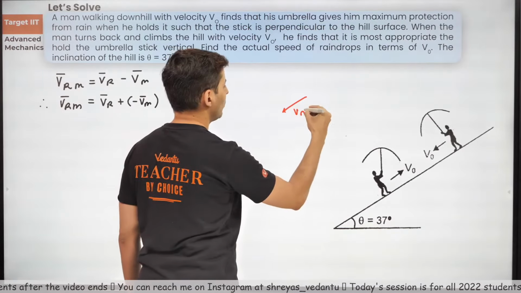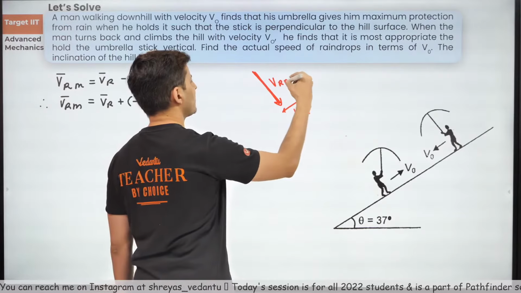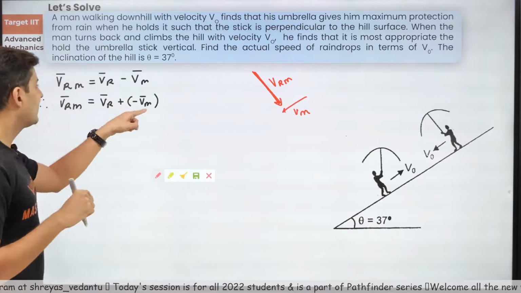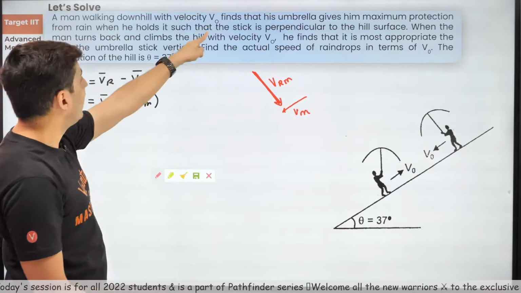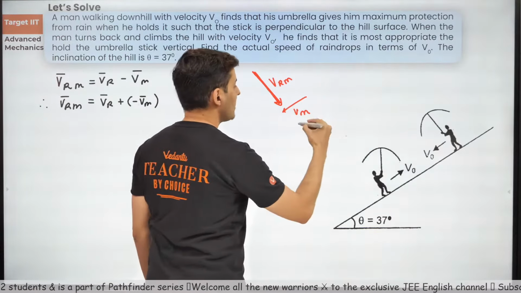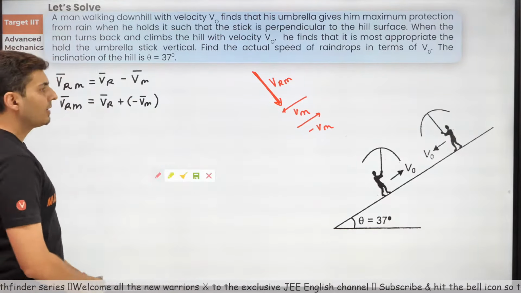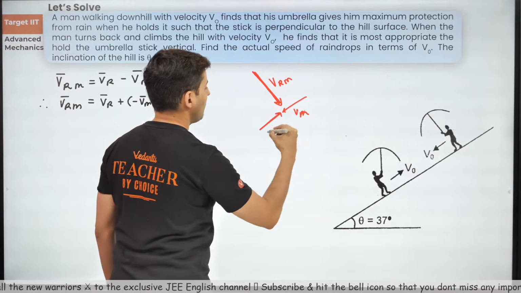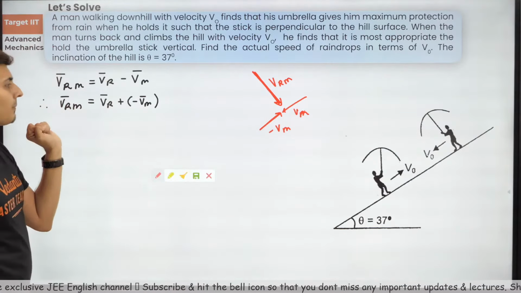When the velocity of the person is downwards, let's try and do this. Velocity of the man is downwards. The rain's velocity is like this. Velocity of the rain with respect to man is downwards. Now, always remember, you never need Vm, you need minus Vm. So if the person is going down, minus Vm will be upwards. Everybody gets this? Hence, minus Vm will be exactly upwards. This was Vm, so this would be minus Vm. Vr plus minus Vm gives you Vrm.